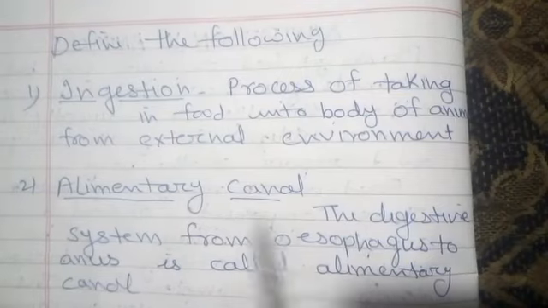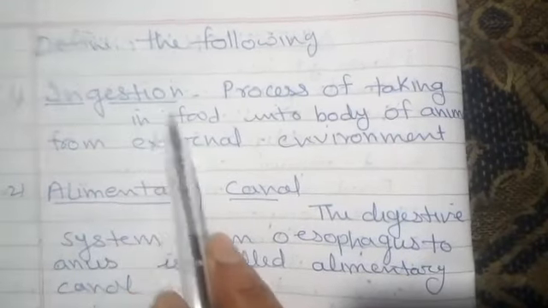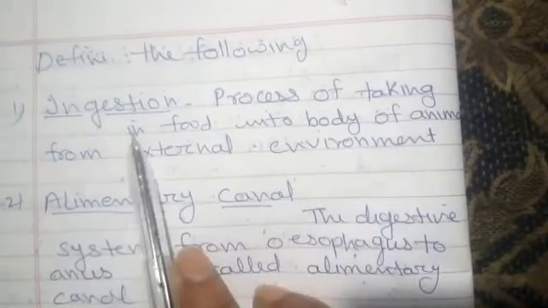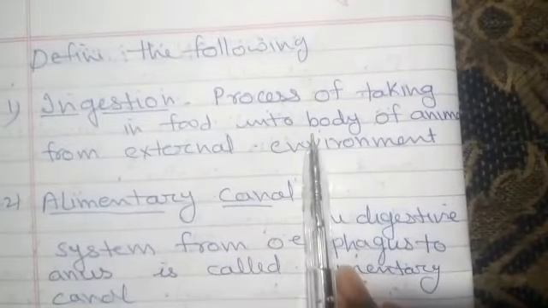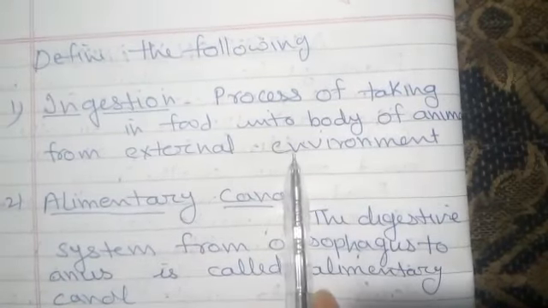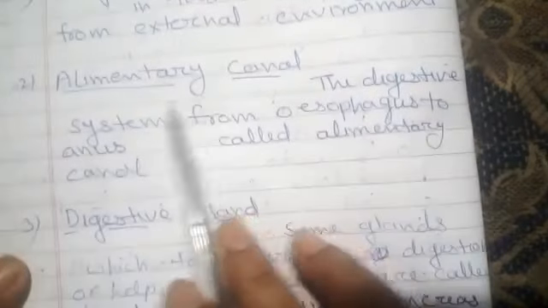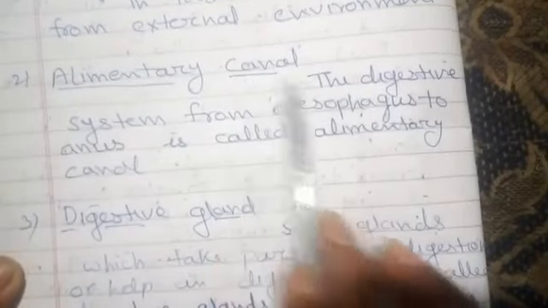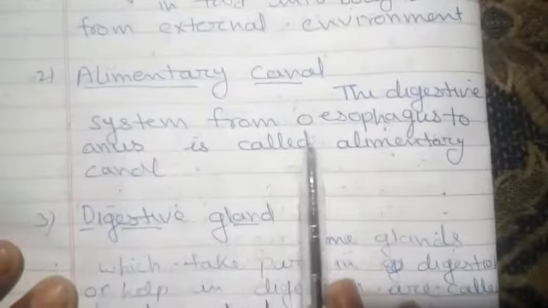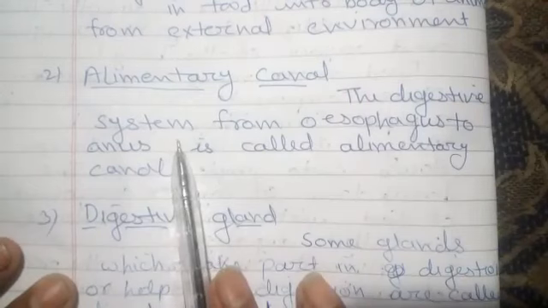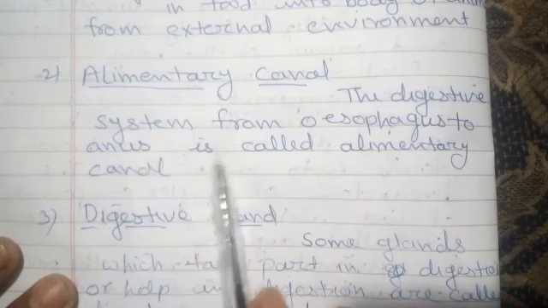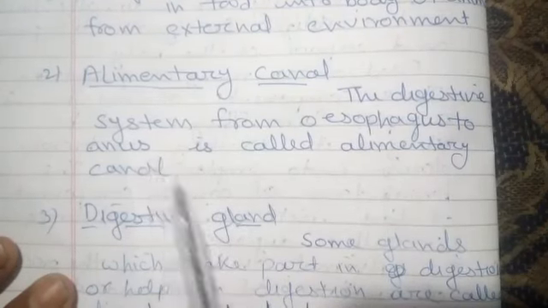Define the following. First is ingestion. Ingestion means the process of taking in food into the body of animals from the external environment. Second, alimentary canal. The digestive system from esophagus to anus is called the alimentary canal.